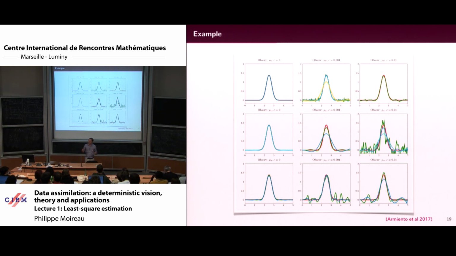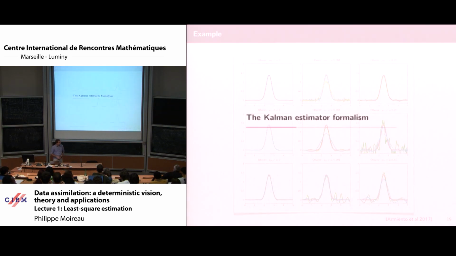If the experimentalists come the next day and say, I have a new data point, then you redo your iteration process. It's a pity to redo every day something which is more and more difficult to solve because you have more and more data to take into account. Basically the idea behind the Kalman estimator is to overcome this problem.